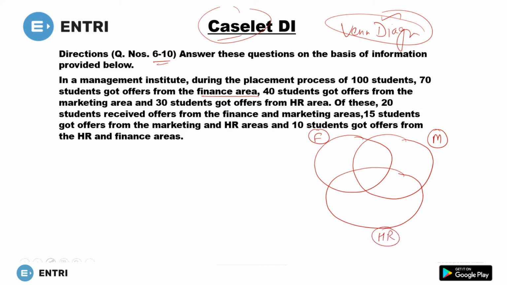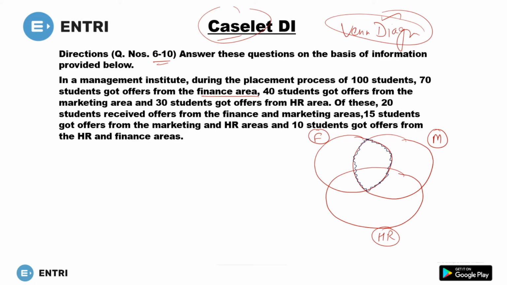So if I ask you how many students are in finance and marketing, you will say, sir, the number of students coming under this shaded area.